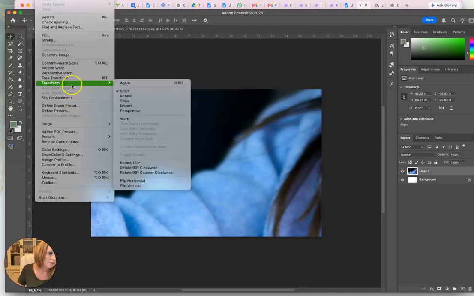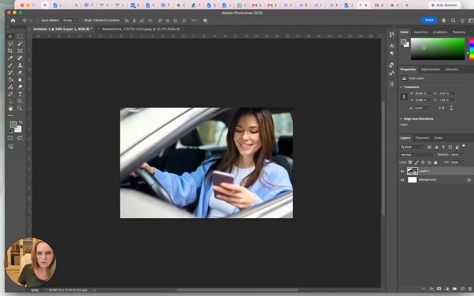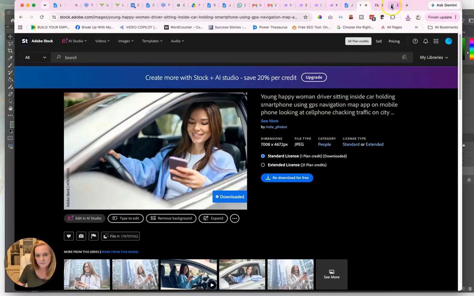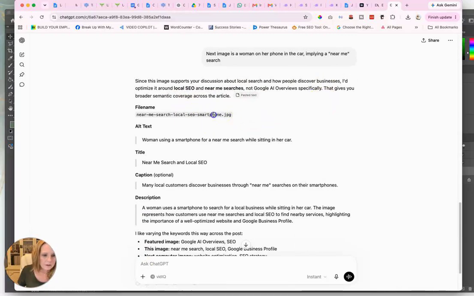Edit, transform, scale. So when you're publishing images for your blogs, you need to first of all make sure that you have resized it. Then you have to name it. Then you have to optimize the description. So I'm going to tell it next image is a woman on her phone applying in the car. Applying a new name search. It's going to give me a little lecture first. So file name is this.